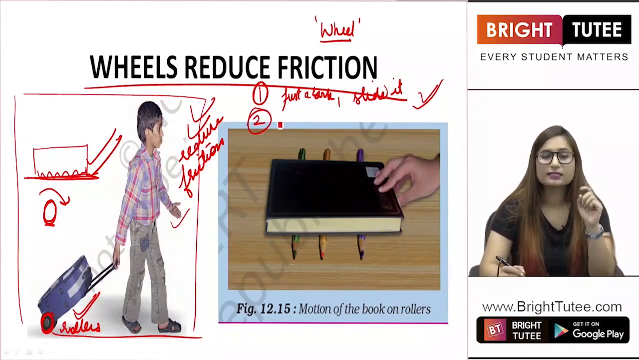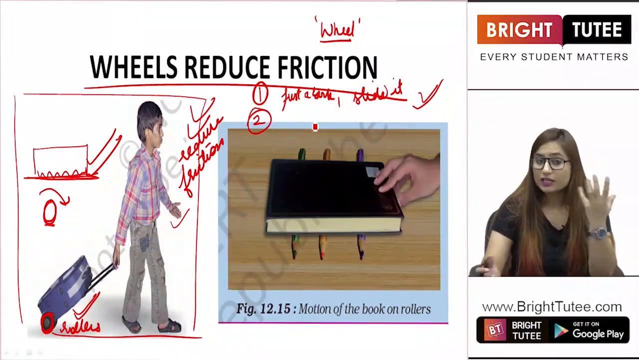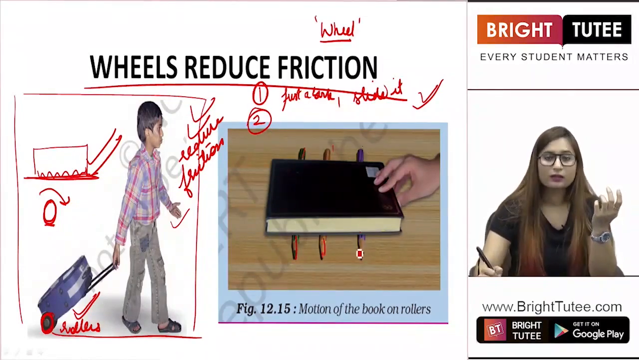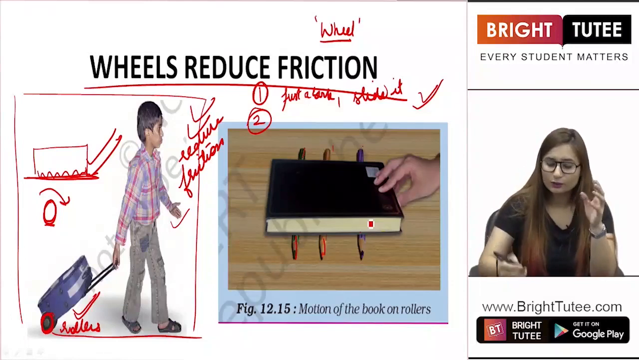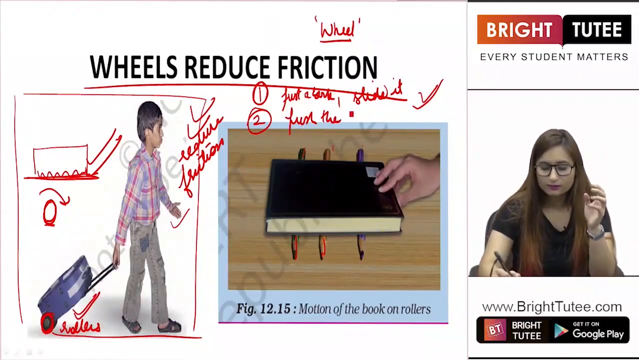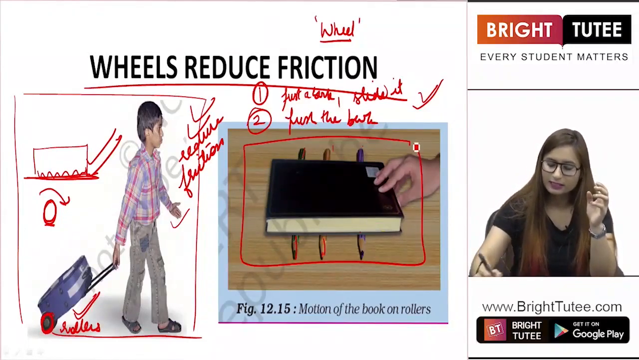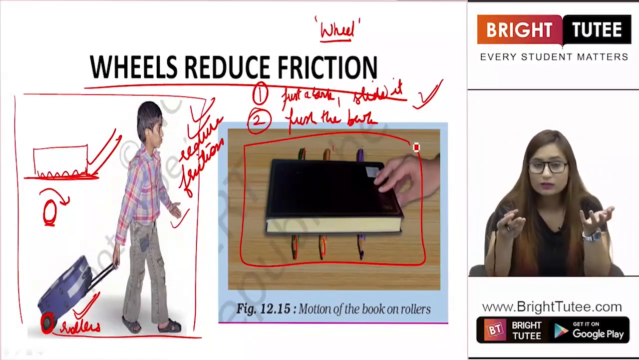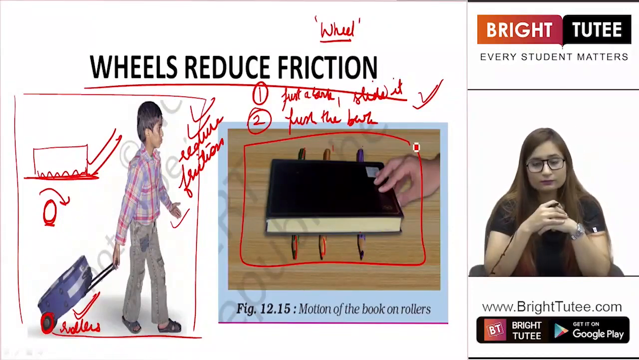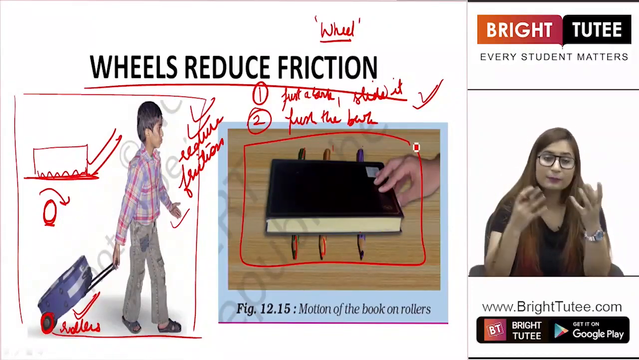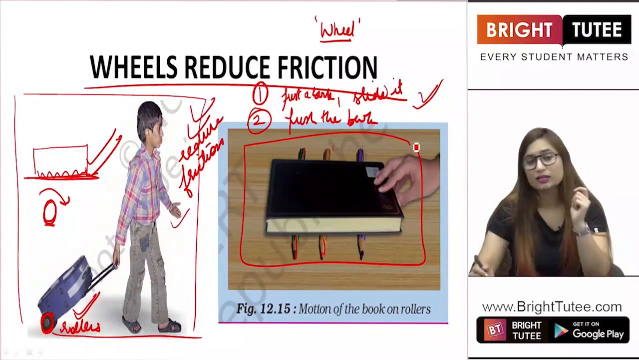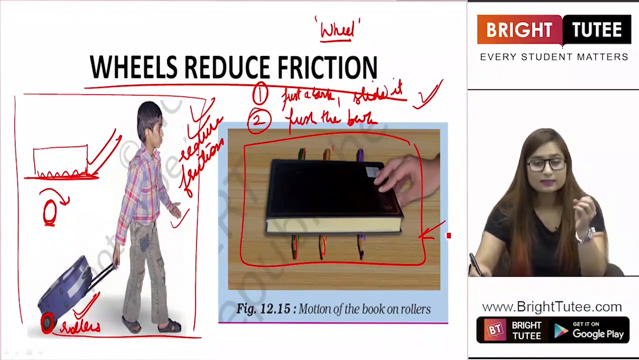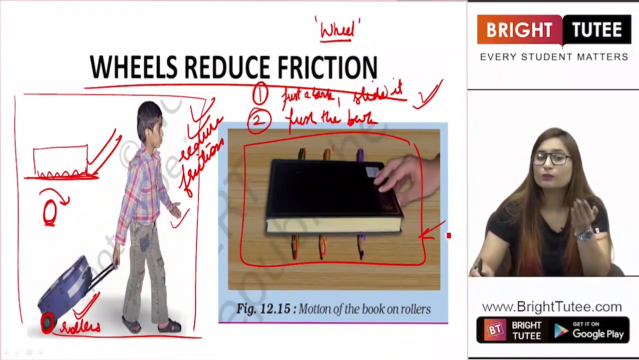Now repeat this same activity, but what change are you making now? You are placing 3 pencils under the book. You have placed 3 pencils and now you try to push the book. Now you will notice that you will require lesser force to push the book and it will move farther away. It will move very far as compared to the first case when there were no pencils, just the book. You pushed the book alone, but in the second case when you used pencils, you required much lesser force in order to push the book.